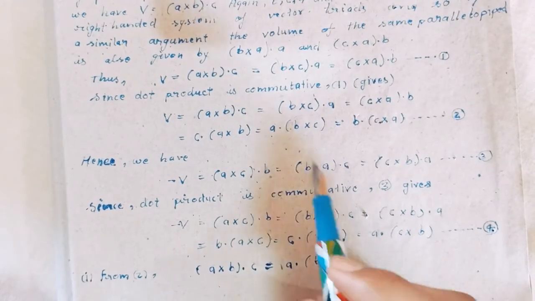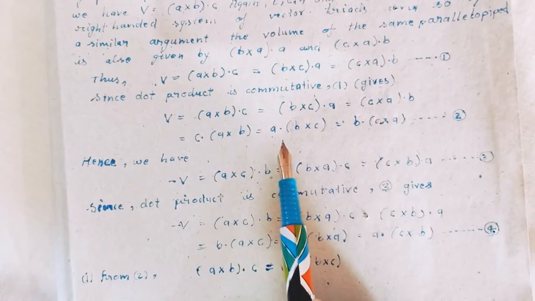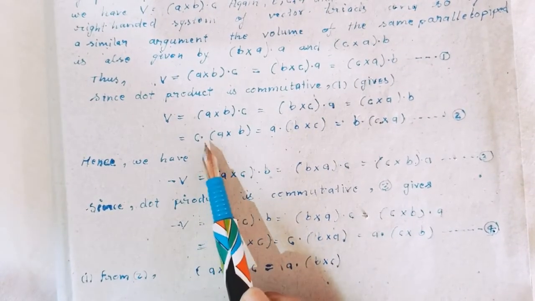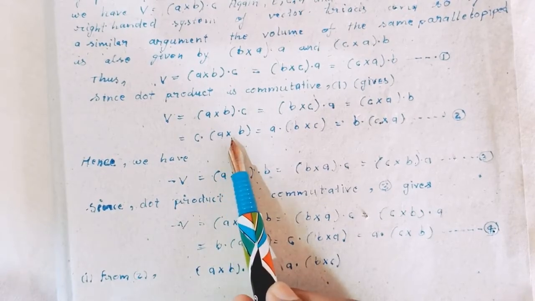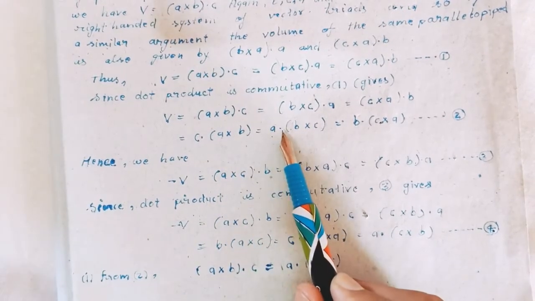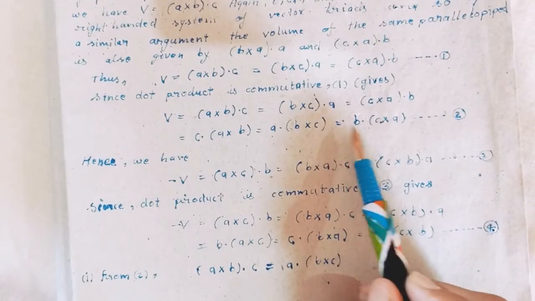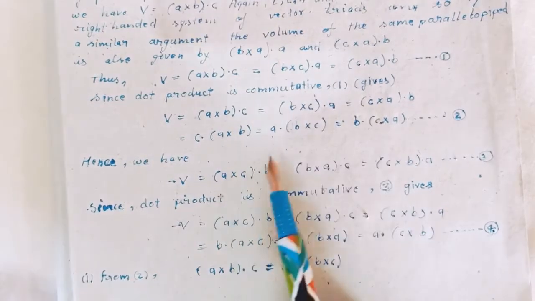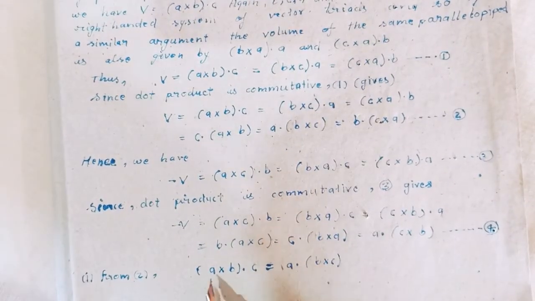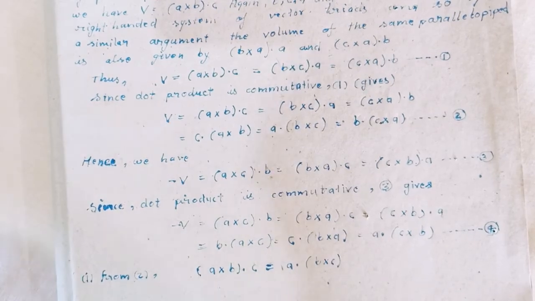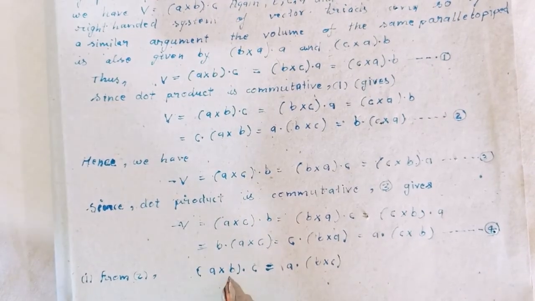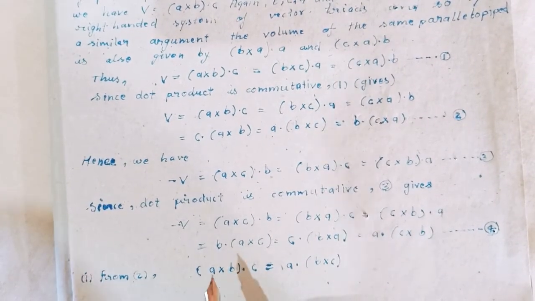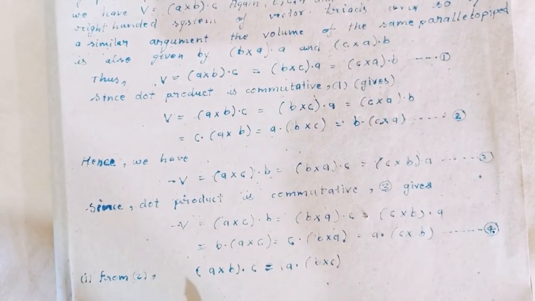From second, C dot A cross B equals A dot B cross C equals B dot C cross A. This shows that the value of the scalar triple product is independent of the position of the dot and cross, and so these may be interchanged.